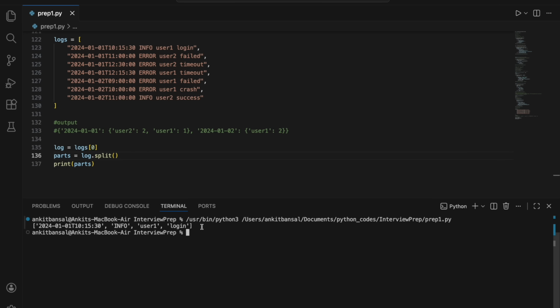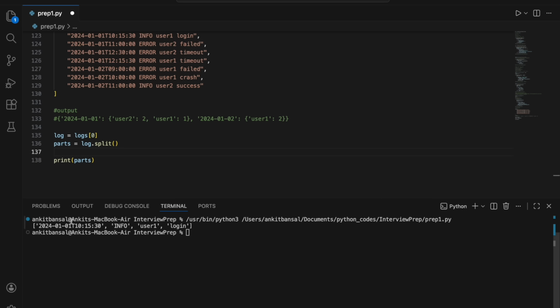Now once I have this information, all I need to do is get me the date. The date is nothing but the first element of this list. So I will say log date equal to the first element, parts 0. Now if you see, I will get this full date including the timestamp.